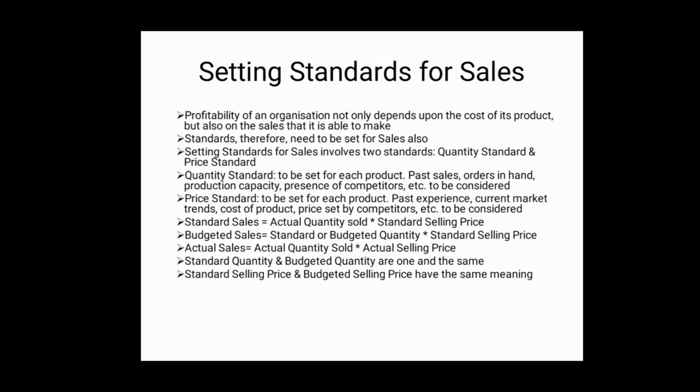Then actual sales. For comparison purpose, we require actual sales, nothing but the product of actual quantity and actual price. So, actual quantity sold when multiplied by actual selling price will give us actual sales. In this way, the standards are also fixed for sales. Comparison can be made with the actual sales and the deviation may be noted down, and if need arises, the corrective measures are taken.